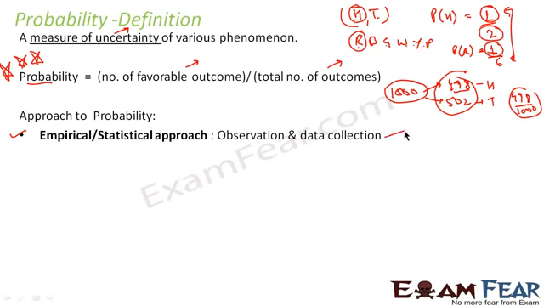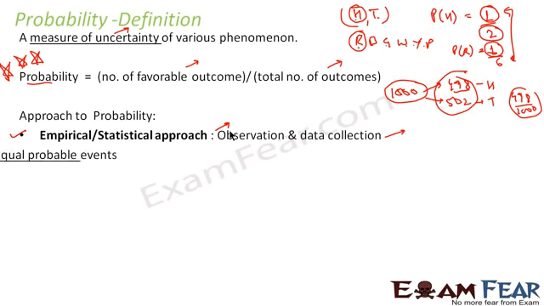This is a very crude method where you actually perform the experiment, observe data and collect data. But it has a lot of disadvantages, in fact limitations. First, it is very cumbersome to actually perform the experiment, and sometimes you are not able to perform it. For example, if you say find the probability that the plane crashed, you can't actually spend money in crashing a plane and finding the probability. It is very costly and not feasible also. So in most scenarios, this is not feasible.